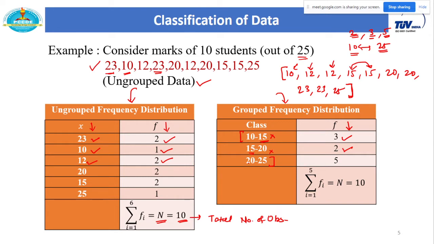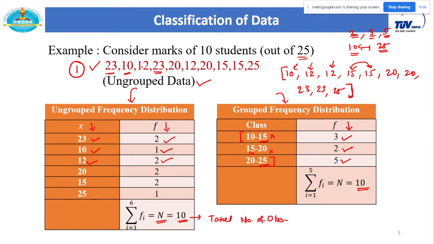In a similar way, for the next interval, since this is the last interval, 20 to 25, we have to consider this last number also. So consider this 25 also. Including this 25, just count the number of observations between 20 and 25, and that count is 5. Here also, if you add all these frequencies, you will get the same number of observations. So these are the three representations of any given data or any given experiment. The first is the direct outcome from a given experiment, or the random data, or you can also say ungrouped data.